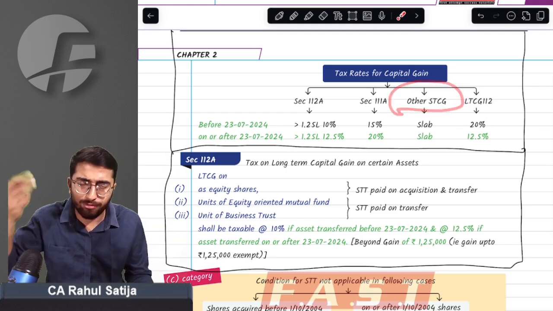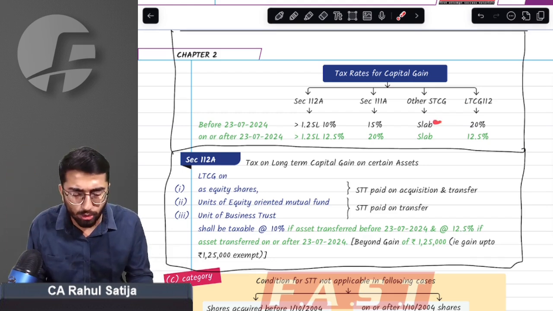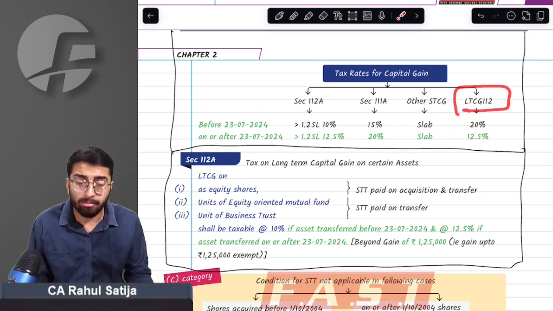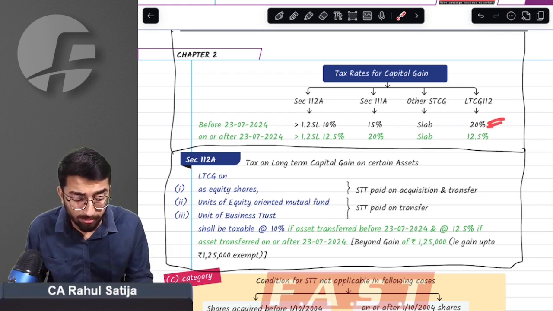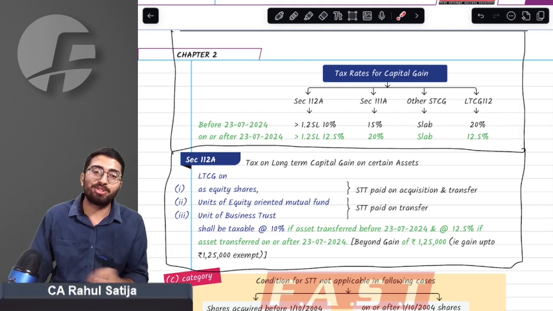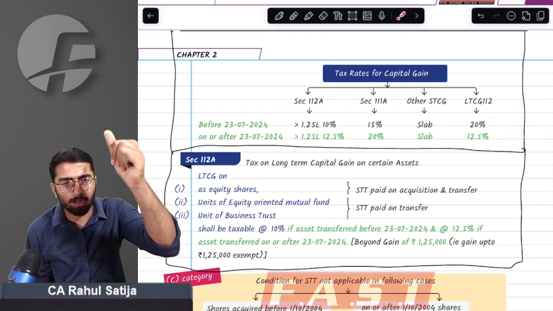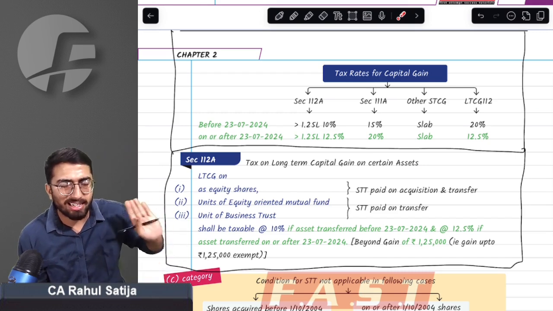Other STCG, like if you sell gold for short term, or any kind of immovable property for short term, earlier you were taxed at slab rate. Now also you will be taxed at slab rate. But sir, there has been a major change under section 112. Earlier the tax rate was 20%, but you used to get the benefit of indexation. Now the tax rate has been reduced to 12.5% and no indexation is allowed. No indexation has been allowed for any property. There are certain complications in this case. We will study one by one.